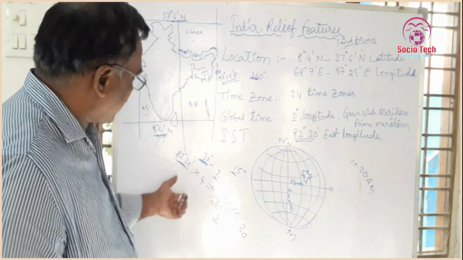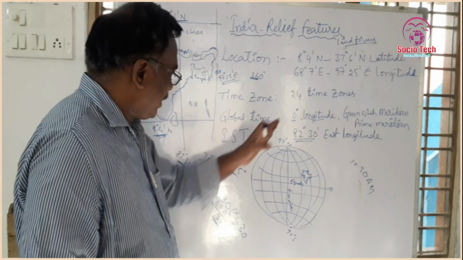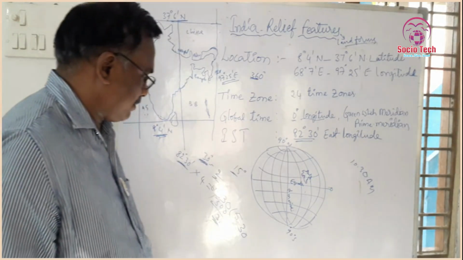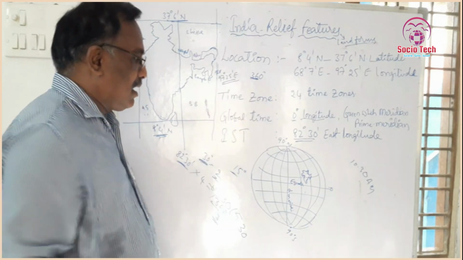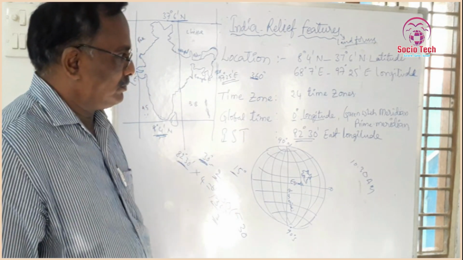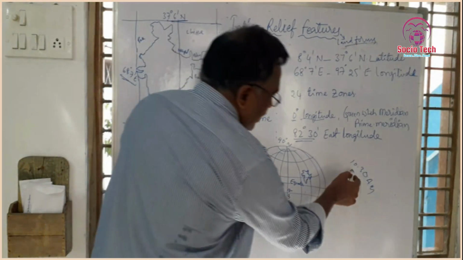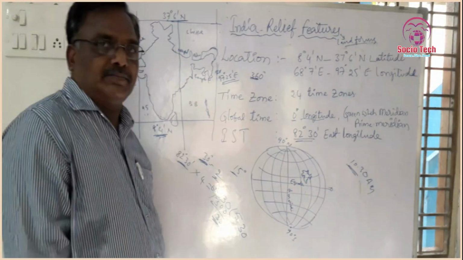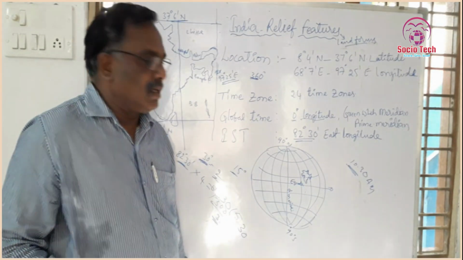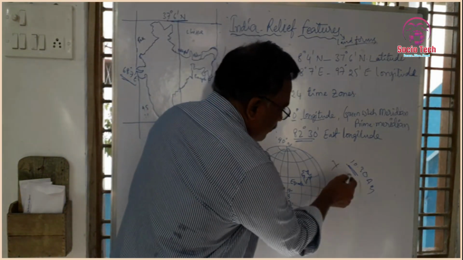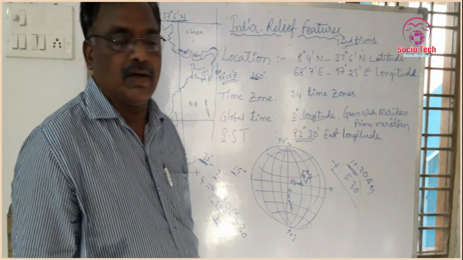That is the time difference between London time, Greenwich time, and Indian Standard Time. Indian Standard Time is ahead of Greenwich time. Here London time is 10:30 a.m., so you have to add 5.5 hours.